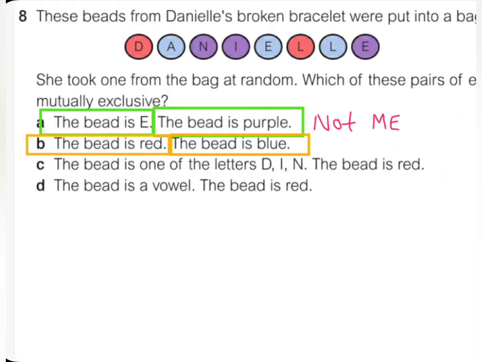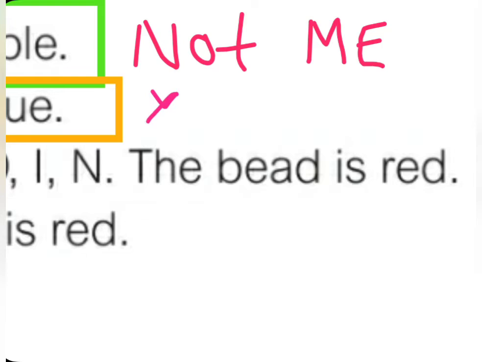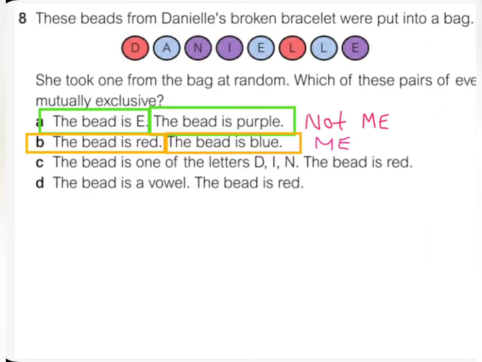Now, red bead and blue beads, they don't happen at the same bead, right? So, because they don't happen at the same time, it means yes, they are mutually exclusive. So I will write ME, which means mutually exclusive. Now let's go on to the next one.